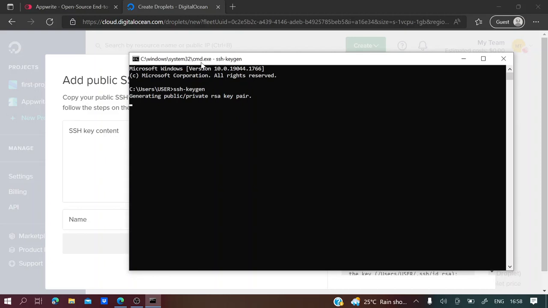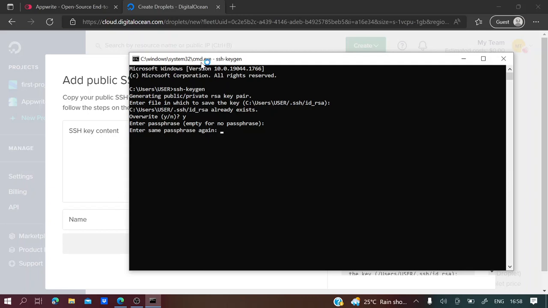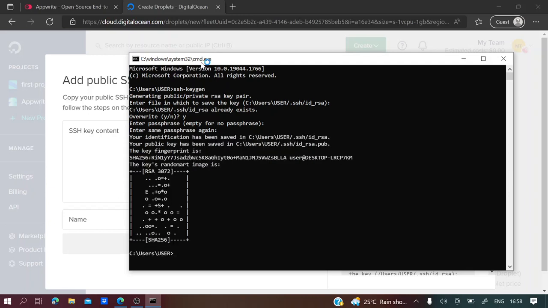ssh-keygen, and it will ask, okay, I already have a key, and yeah, let's overwrite it. So it will ask for a passphrase. You can enter anything. And the key will be generated here in the C users .ssh folder.